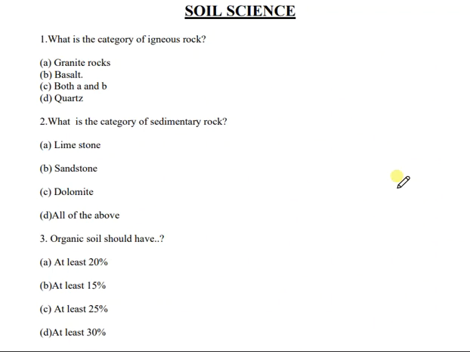So today we will discuss some of the important questions of soil science. So let's start right now. The first question is, what is the category of igneous rock? And the options are granite rocks, basalt, both A and B, or quartz. And the correct answer is C, that is both A and B, both granite rocks and basalt.